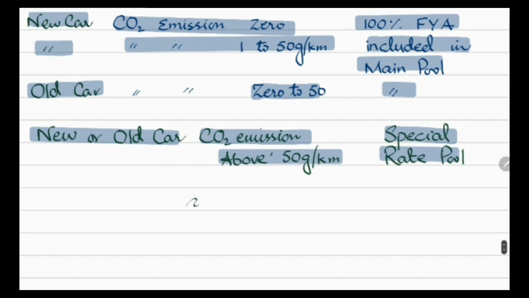So for this, you have to do Illustration 6, which is on PDF page number 322. Also test your understanding 6, which is on PDF page number 323.